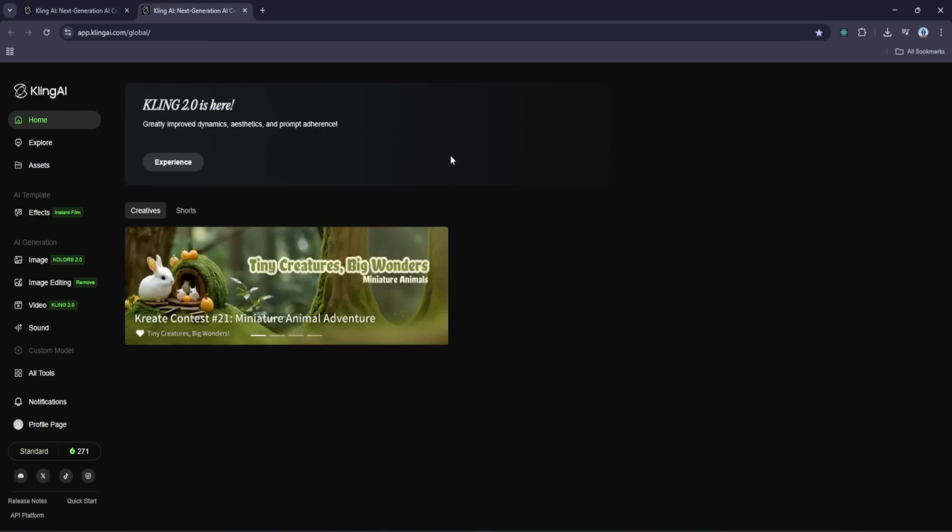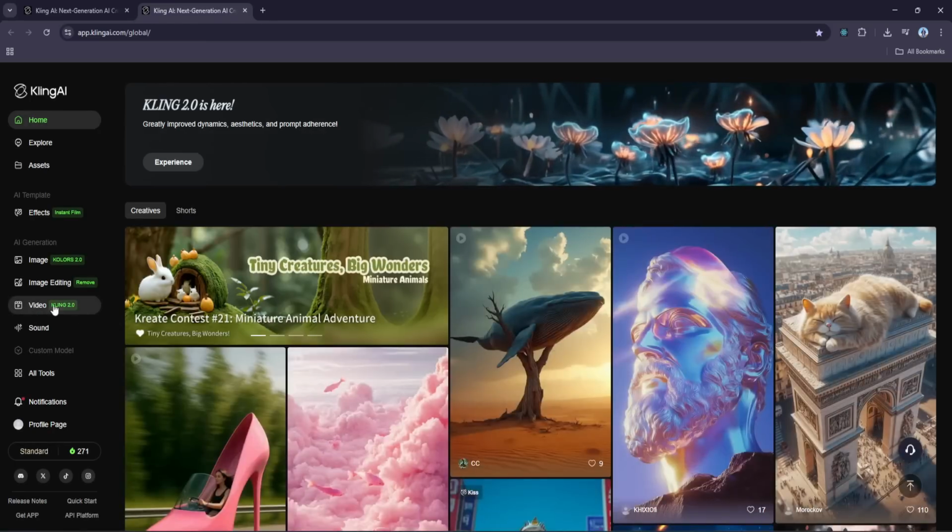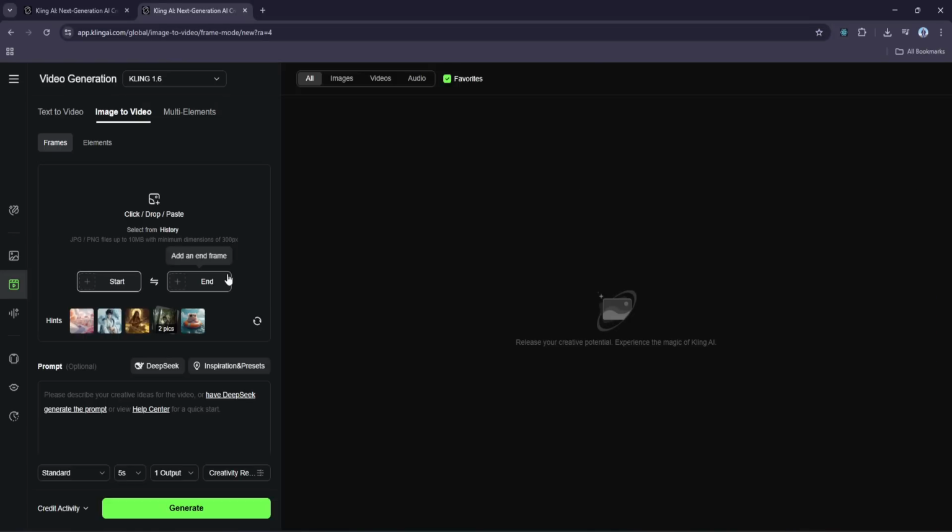From here, we simply click on the Create button in the top right corner, and then in the left-hand menu, select the Video tab. Once we do that, we land on the main dashboard where all the video generation happens. Let's take a look at the interface. On the left-hand side, under the Image to Video tab, you'll see a panel where we can upload our source images.